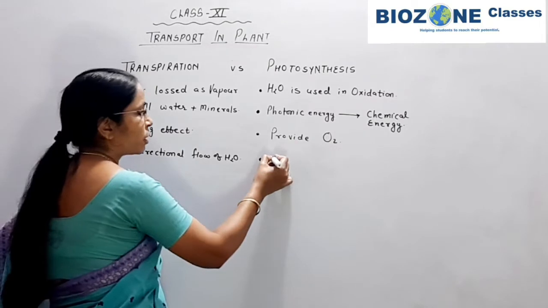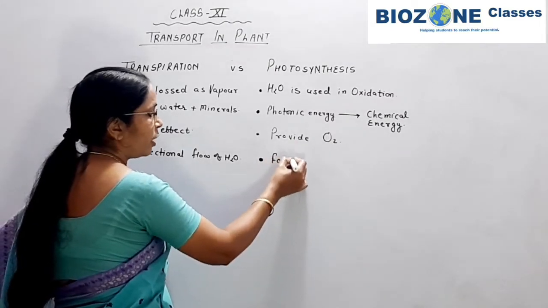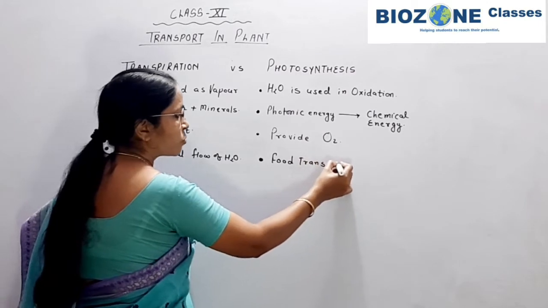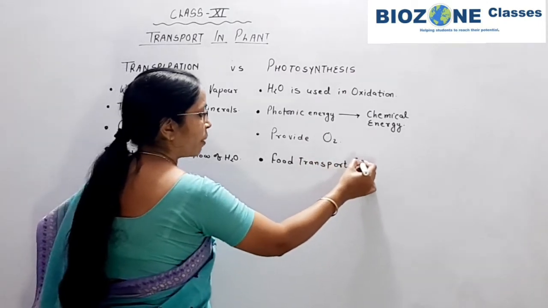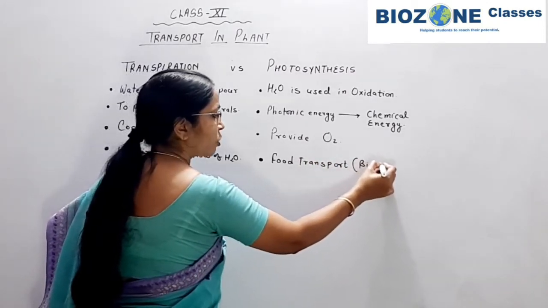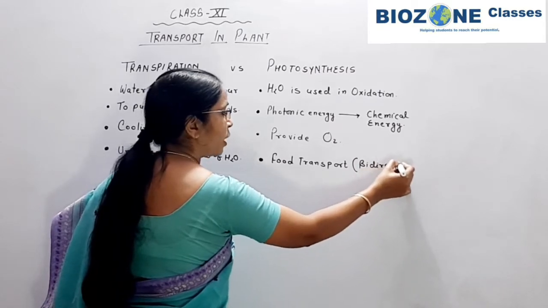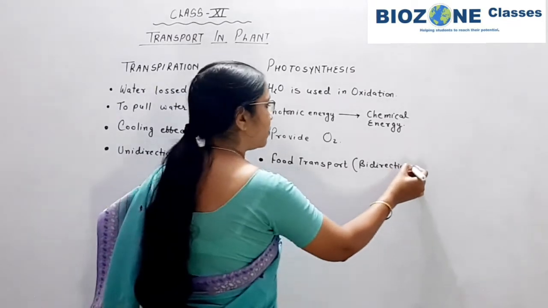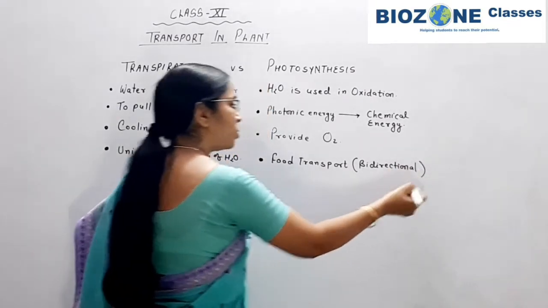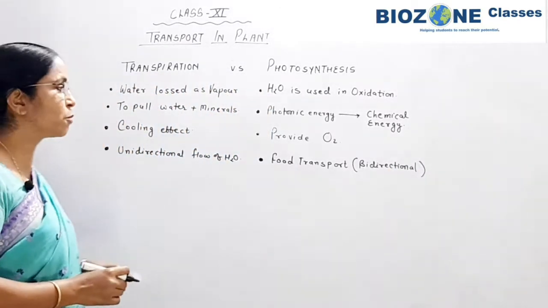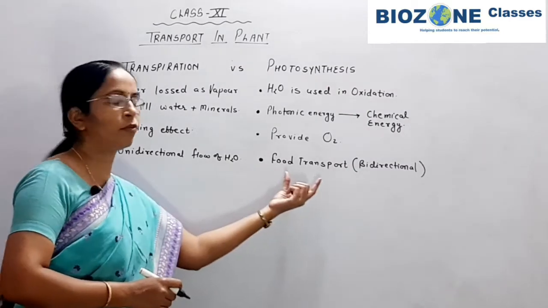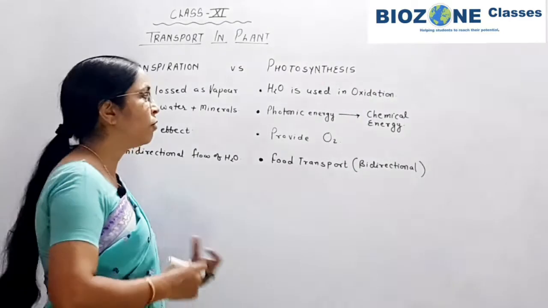So photosynthesis ultimately results in food transport, which always takes place in a bidirectional way. How it is transported bidirectionally, we discuss when we come to phloem transport.